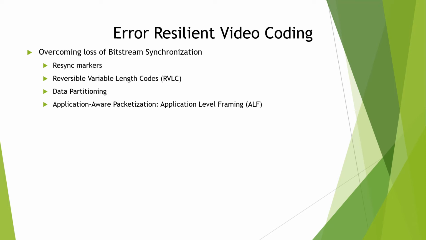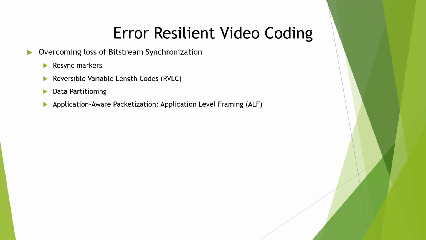That's the first point. The next point is the reversible variable length code, RVLC. See, conventional VLCs, you take a Huffman code. The conventional VLCs are uniquely decodable in the forward direction, but RVLCs in addition have the property that they are also uniquely decodable in the backward direction. So this property can be quite beneficial in recovering data that would otherwise be lost, right?